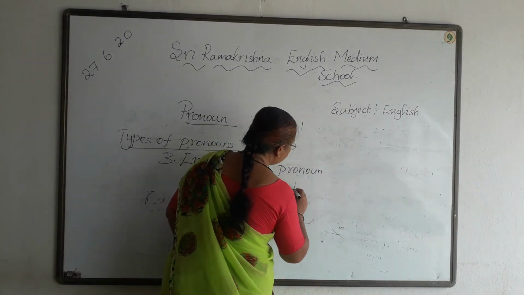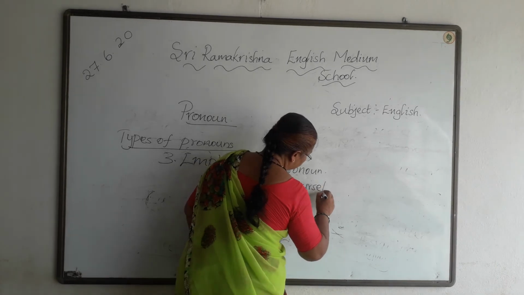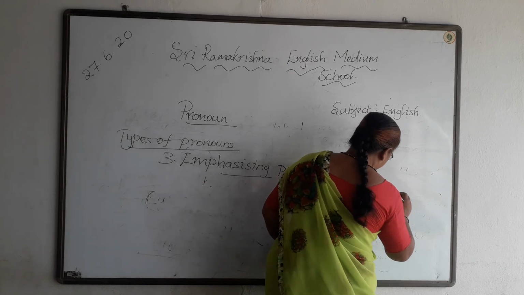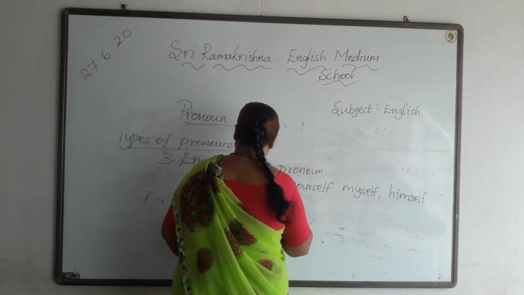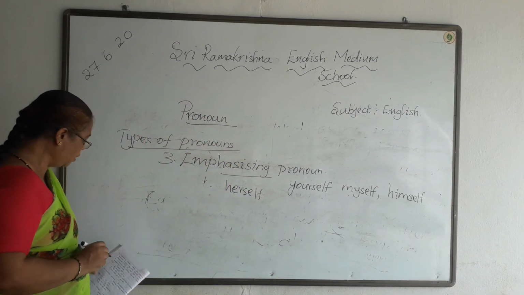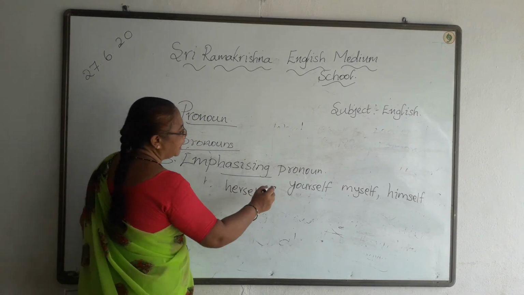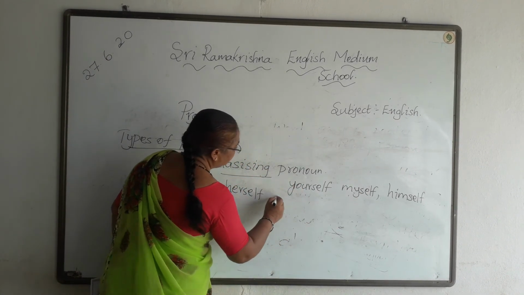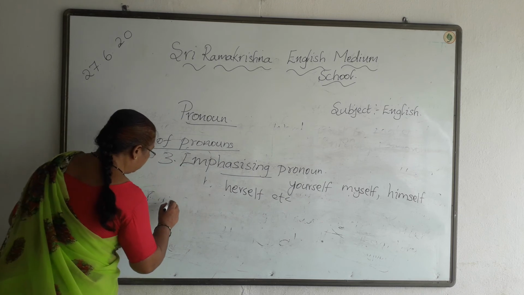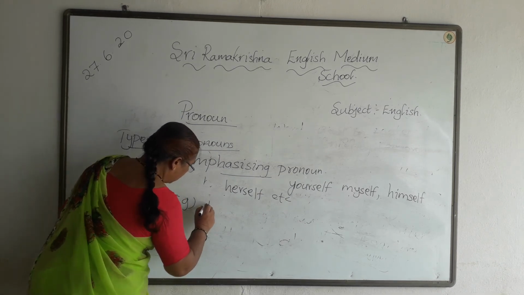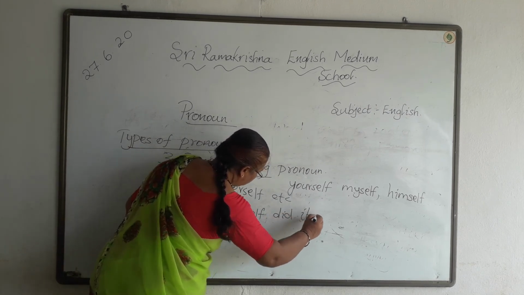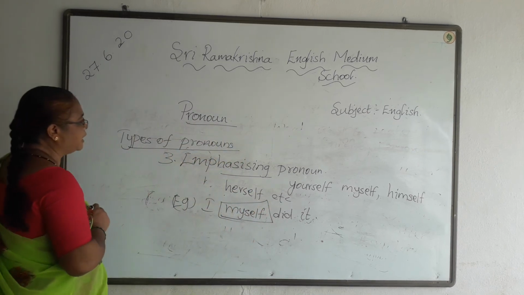So here pronouns like yourself, myself, himself, herself are used with a noun or a pronoun. Example: I myself did it. So here myself is the emphasizing pronoun.